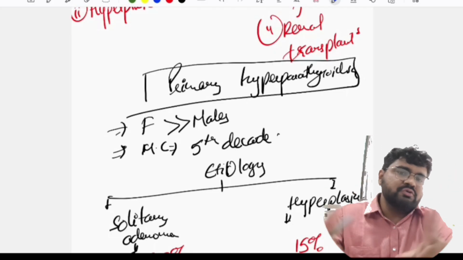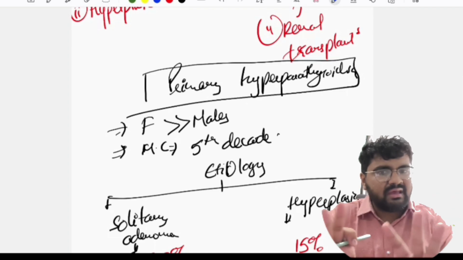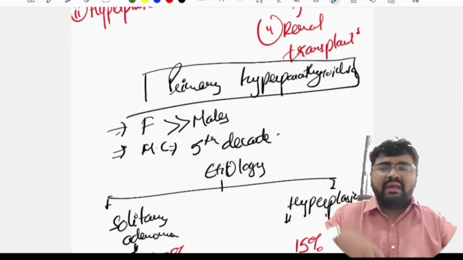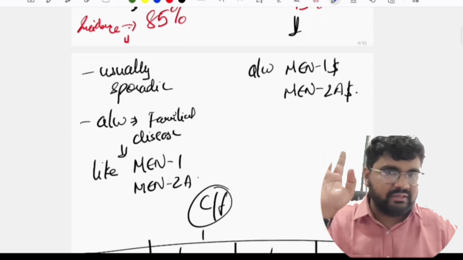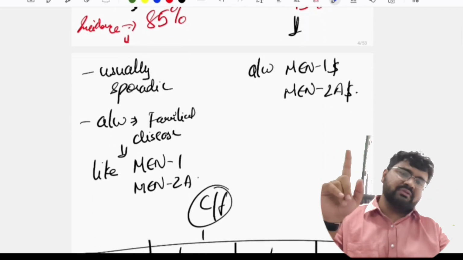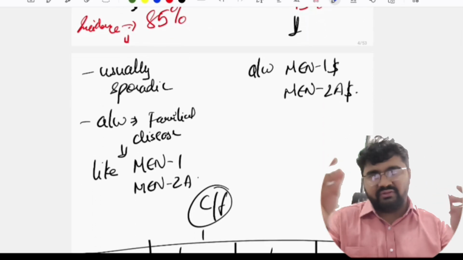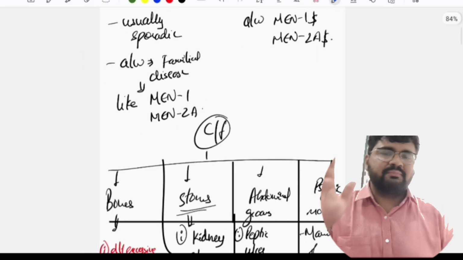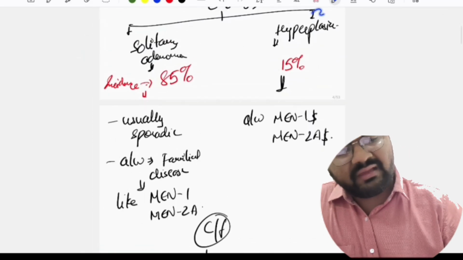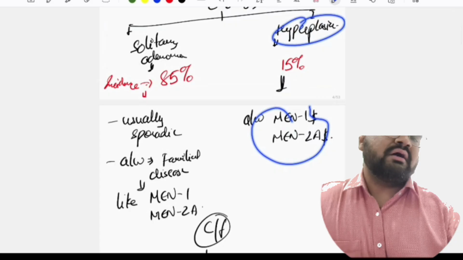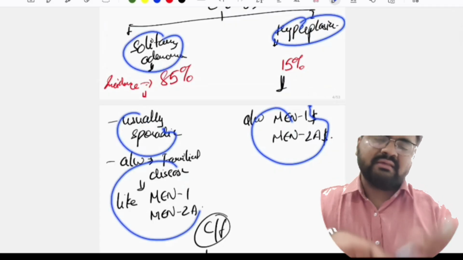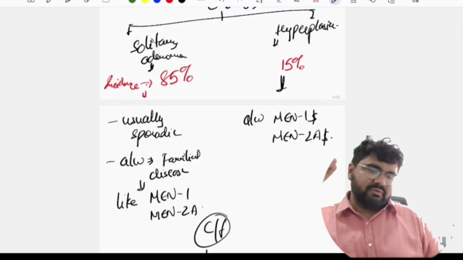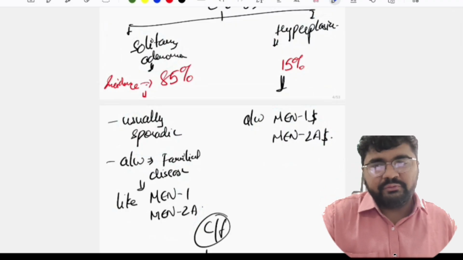So मैं जब बोलता हूँ कि usually, तो ज्यादा करके ये होता है, but again not a thumb rule. Solitary adenoma भी familial हो सकता है secondary to MEN 1 और MEN 2. No thumb rule in medicine and surgery, any field you pick, कुछ भी thumb rule नहीं. So hyperplasia mostly it is familial. Solitary mostly it is sporadic, but can be associated with familial disorders like MEN 1 or MEN 2A.